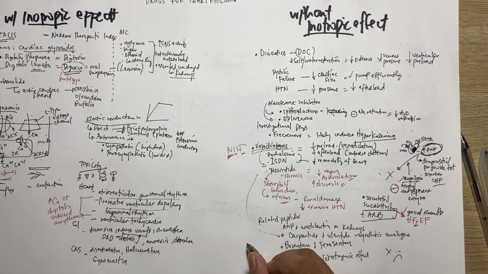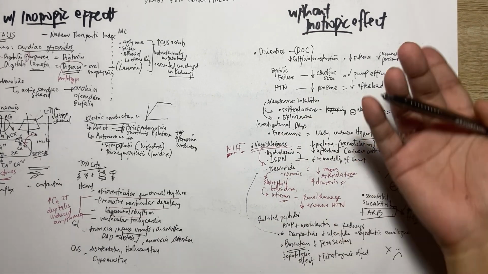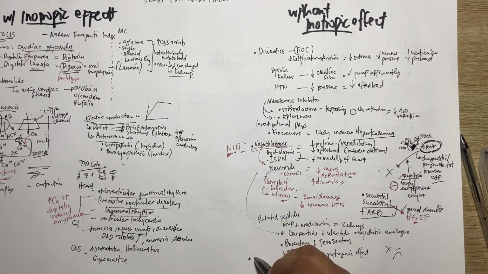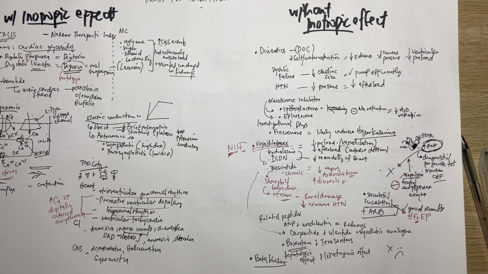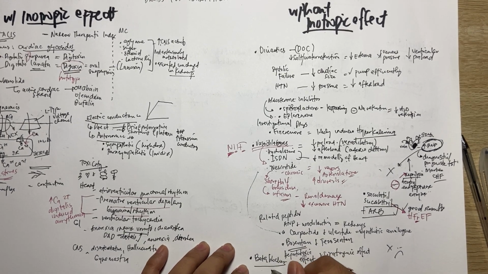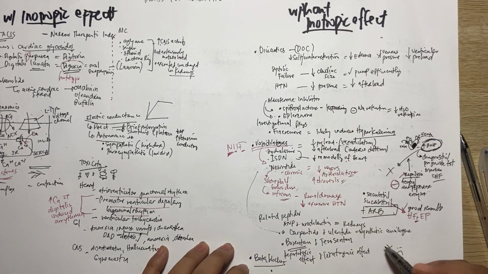Aside from the drugs of diuretics and vasodilators, for drugs without inotropic effect we have the beta blockers. Again, too much pumping, too much contraction. Inducing contraction would lead to remodeling. That is why we give these beta blockers to decrease and regulate the nodal activity. They target the SA node because we are trying to target the beta-1 receptor, which is responsible for the heart rate, the chronotropic, and the inotropic effects. Since beta blockers block the inotropic effect, they belong to the no inotropic effect group.